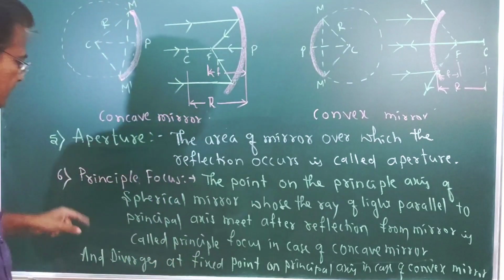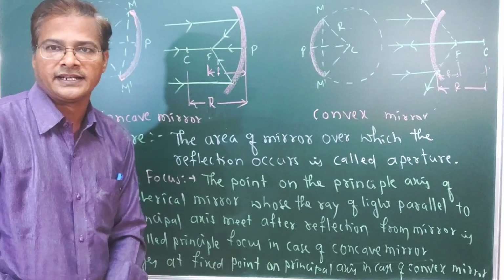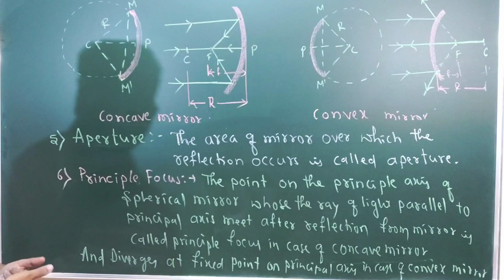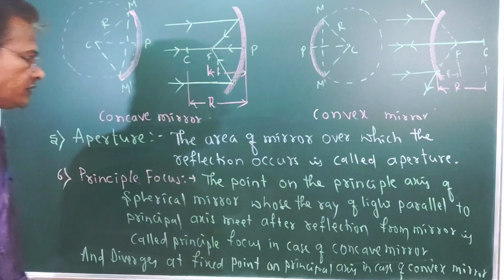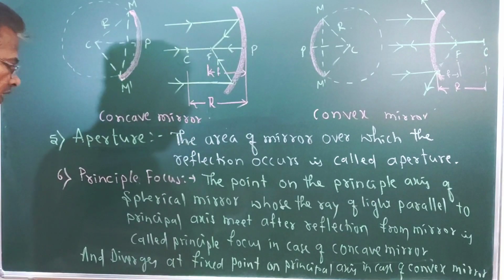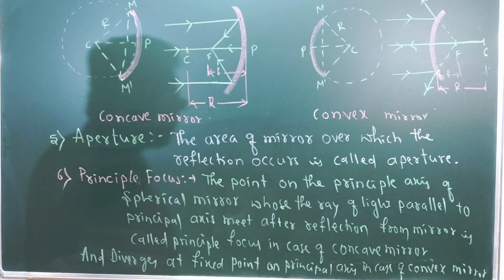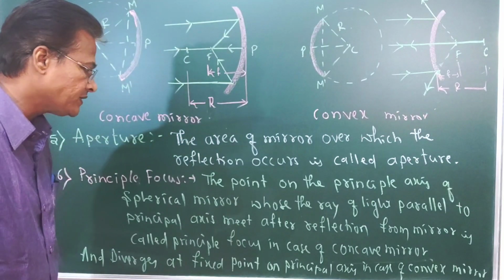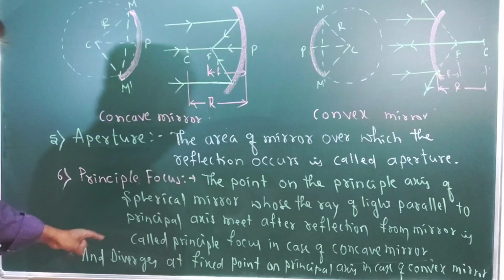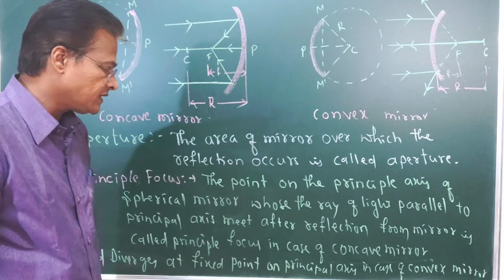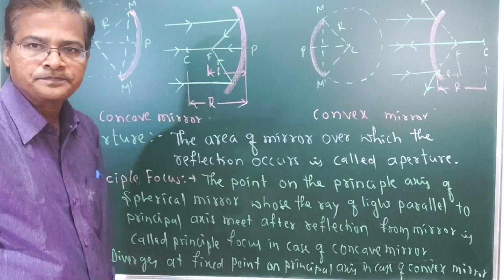Next, what is principal focus? Principal focus is the point on the principal axis of a spherical mirror where rays of light parallel to the principal axis meet after reflection from the mirror, in the case of a concave mirror, and appear to diverge from a fixed point on the principal axis in the case of a convex mirror.